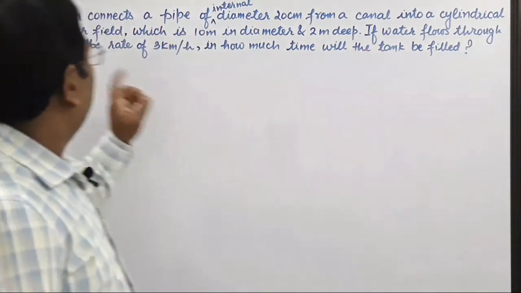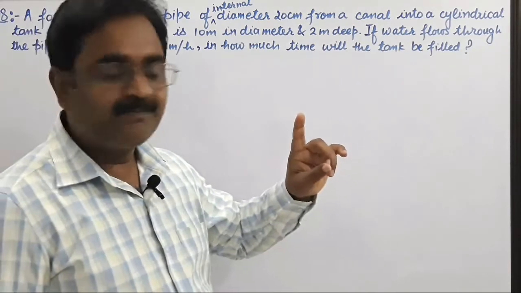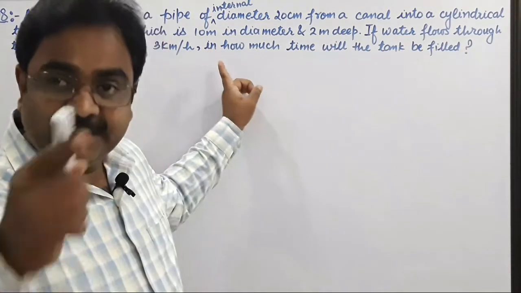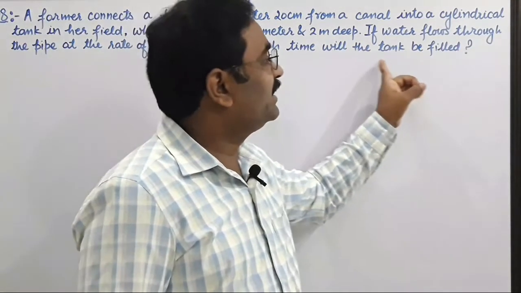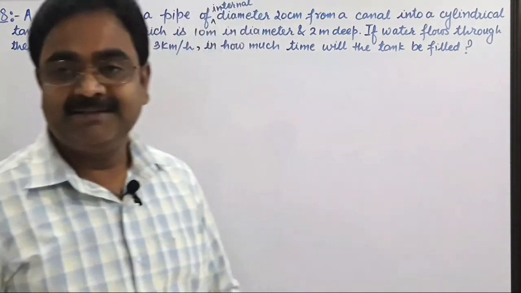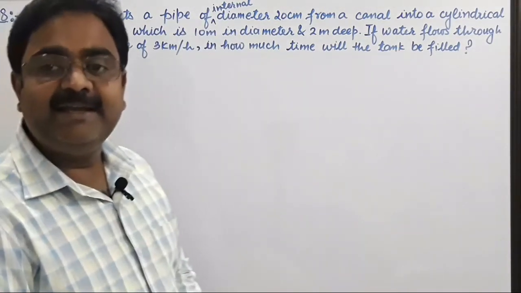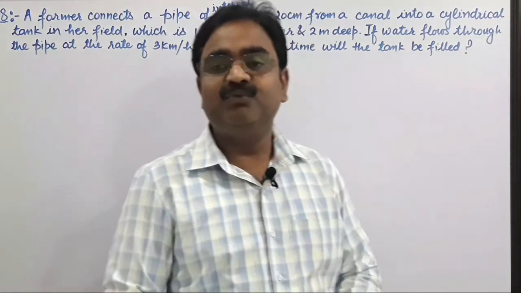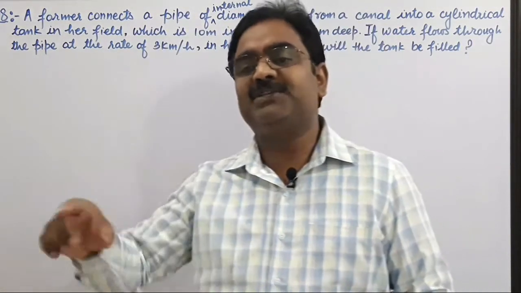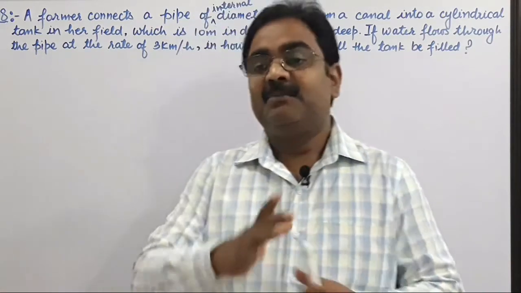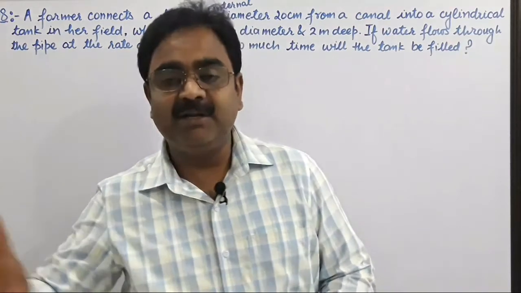If the water flows through the pipe at the rate of 3 km per hour in the cylindrical pipe, then in how much time will the tank be filled? Are you getting the meaning of the question? The farmer connects the canal with a pipe to a cylindrical tank in the field. The water comes from the canal with the help of this cylindrical pipe.